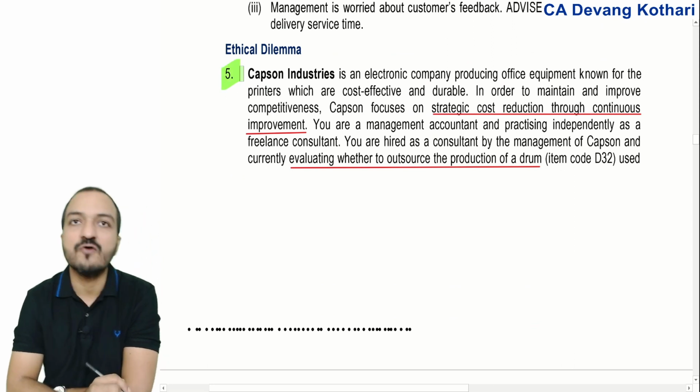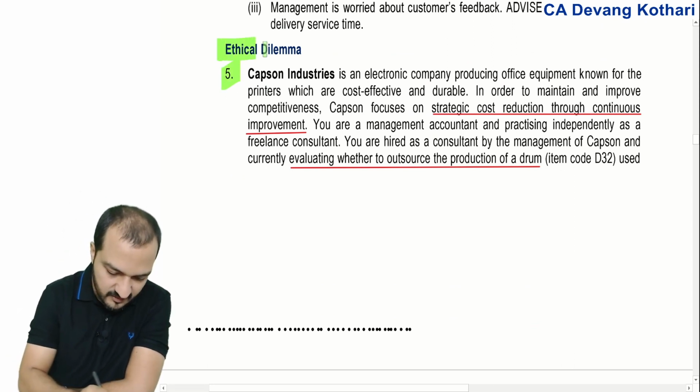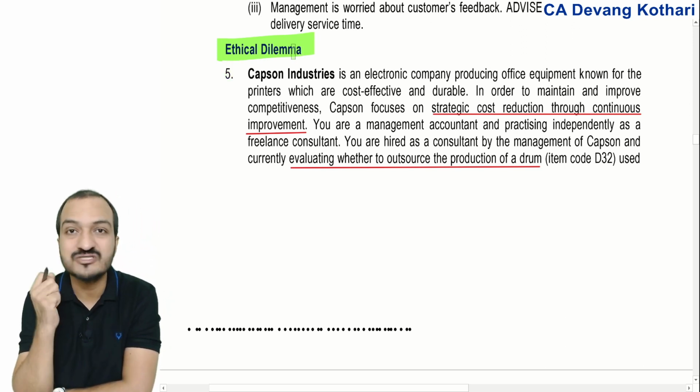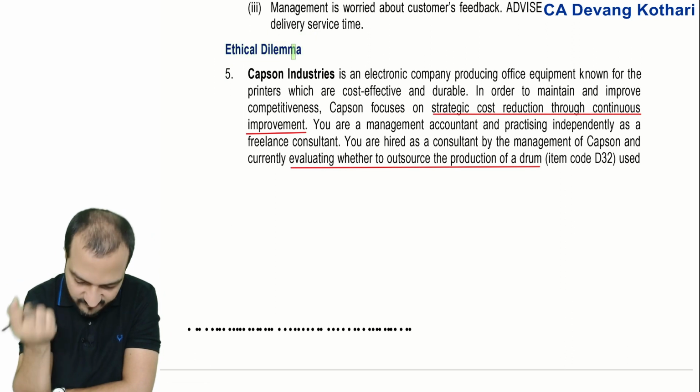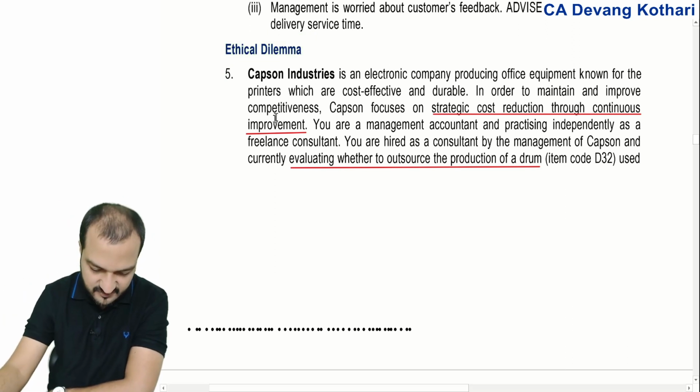Question number 5 of the RTP is new. Let us discuss that. Question 5 of the RTP is about ethical dilemma. So now this is again pertaining to chapter number 5, right? However, there are certain calculations involved over here. Let's see what is this case involving.